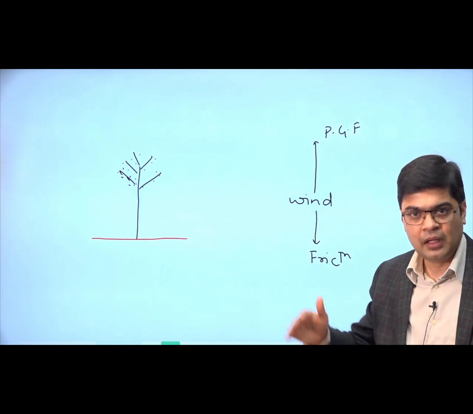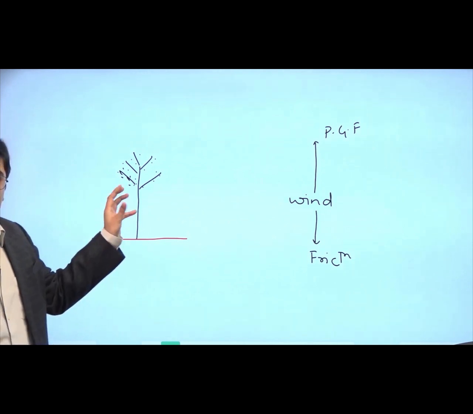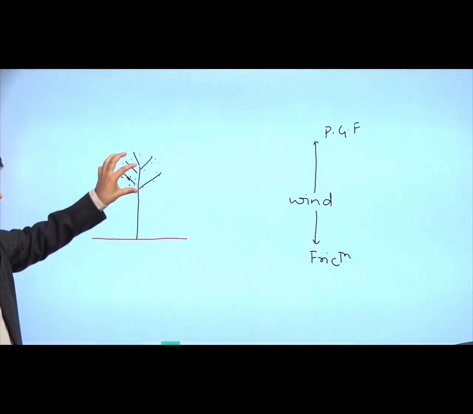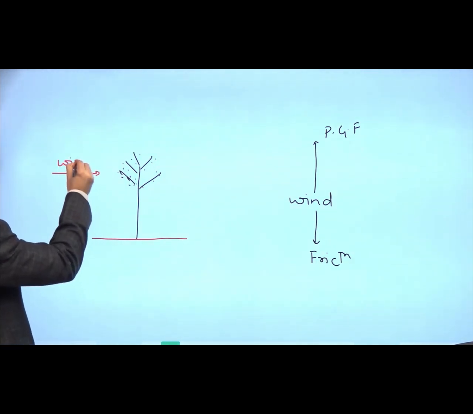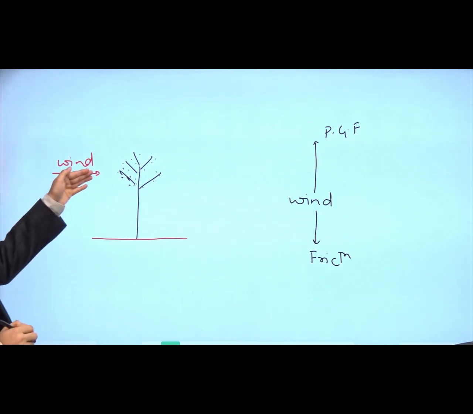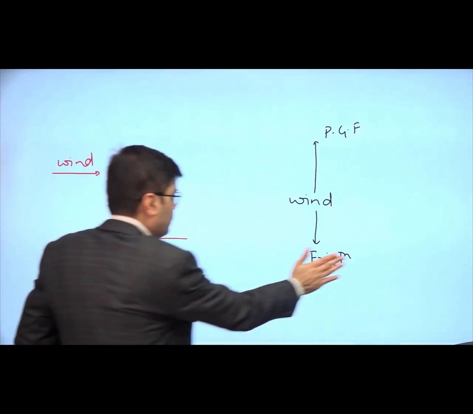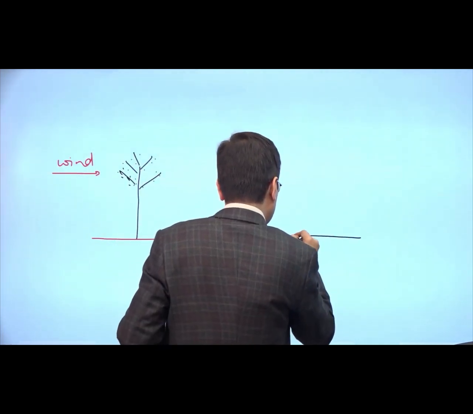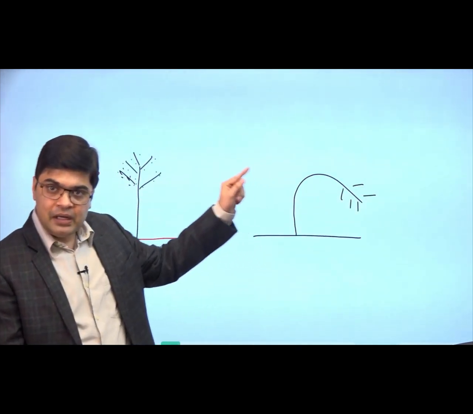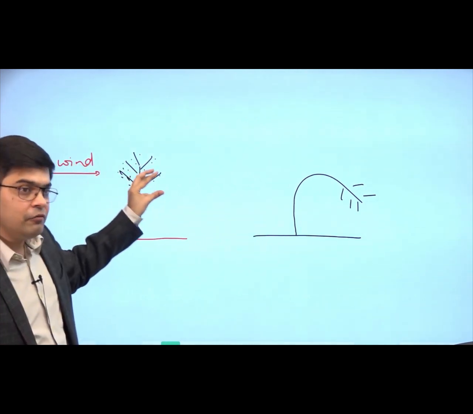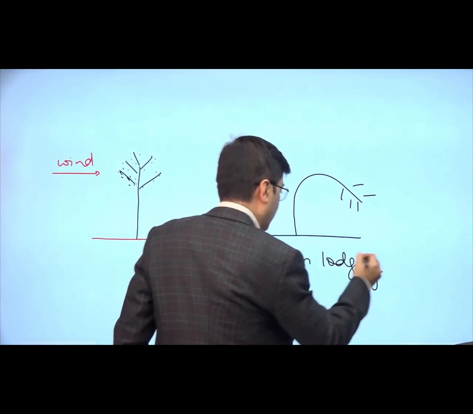Now, when I'm cultivating this plant wherein I have applied some amount of urea, the plant attains good height and becomes heavy at the top. Now if the wind blows, the wind is going to affect this plant, and because it is already heavy at the top, with the effect of the wind, the stem bends in this fashion. This bending of the stem because of this wind effect is what we call stem lodging. Okay? This is what we call stem lodging.